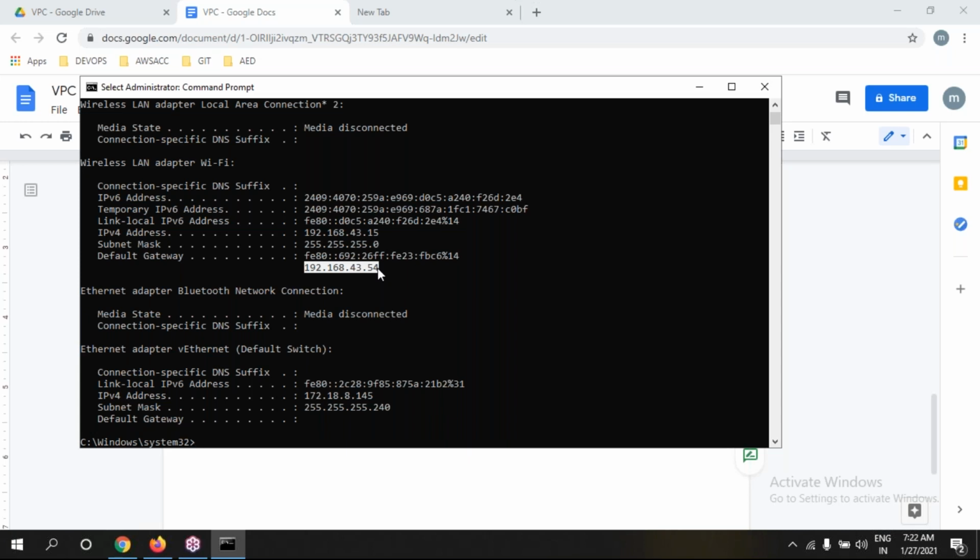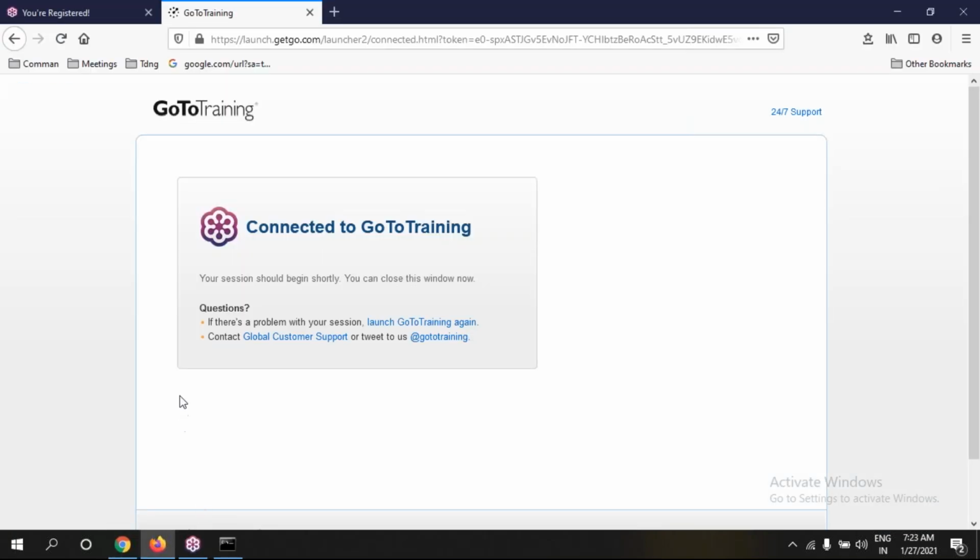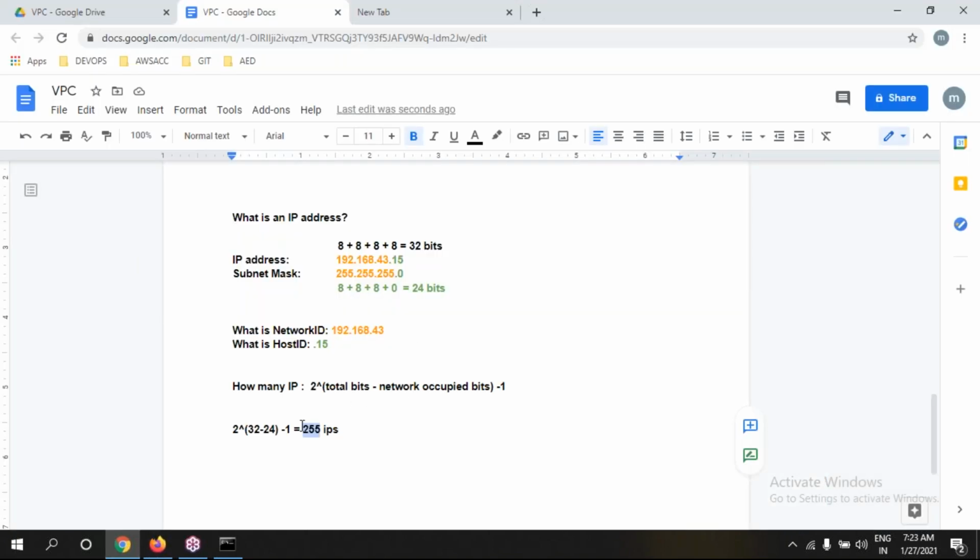In your home, after taking an internet connection, there is a router, no? One white color box. That box we call the default gateway. That router will take this IP. In each and every network we have a default router. For that, minus 1.